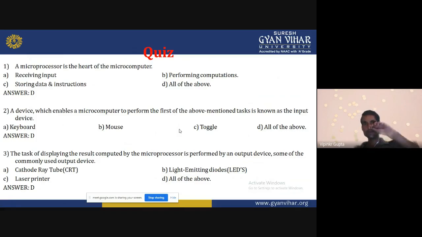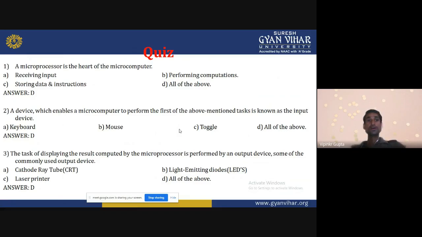As we said in the previous lecture, the microprocessor can understand only machine language. So that hexadecimal code will be converted into machine level language through an assembler. So it will store the data and instruction and perform the task according to that. So all things will be done by the microprocessor. So the correct answer of this question is all of the above.